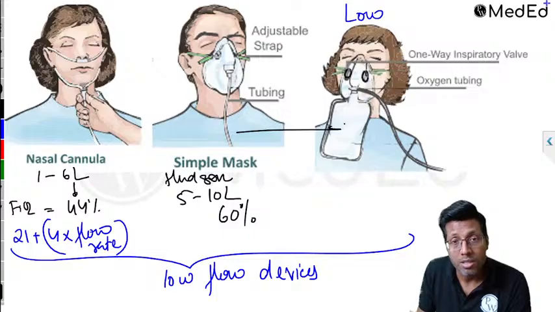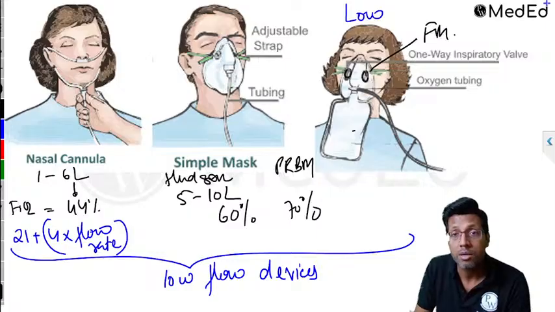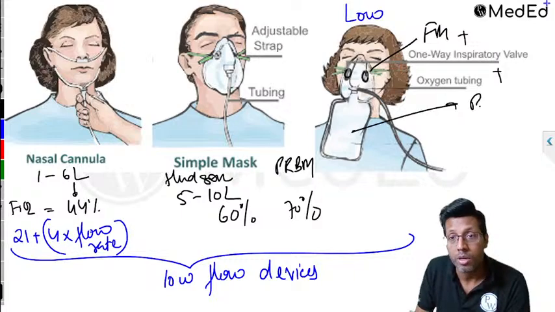In that case, if you attach a reservoir bag, there's something called a partial rebreathing mask. It's before the non-rebreathing. Partial rebreathing mask will give you around 70%. And the last one which you see is basically a face mask plus a valve plus a reservoir.